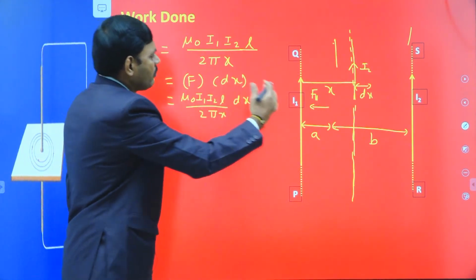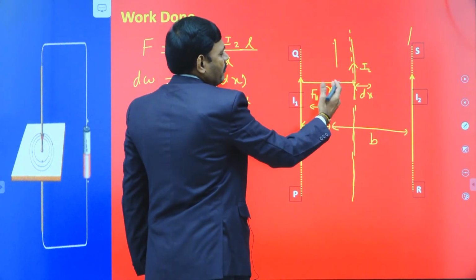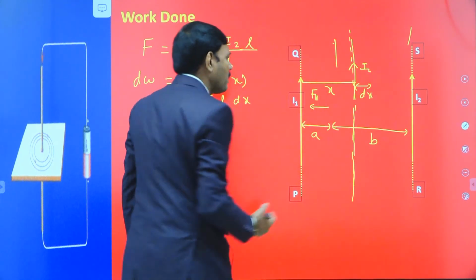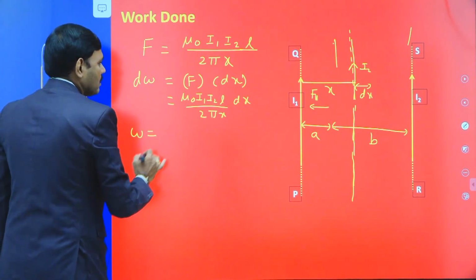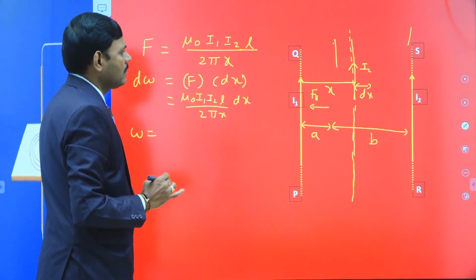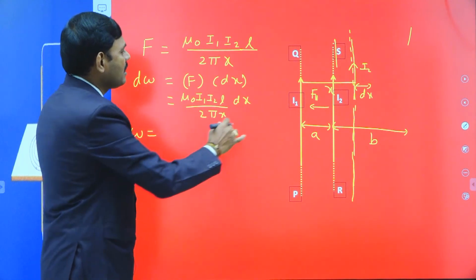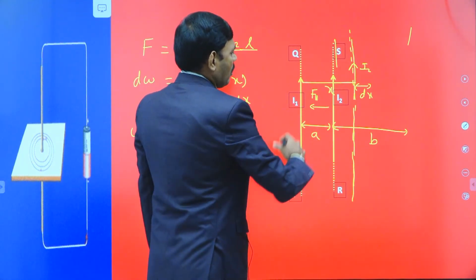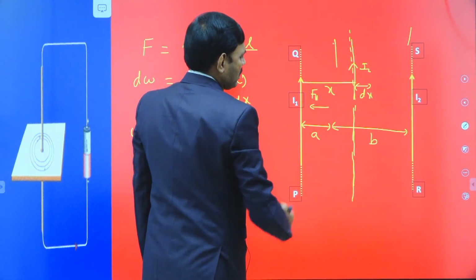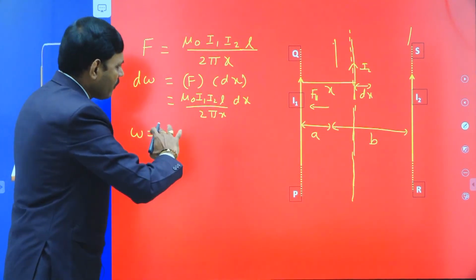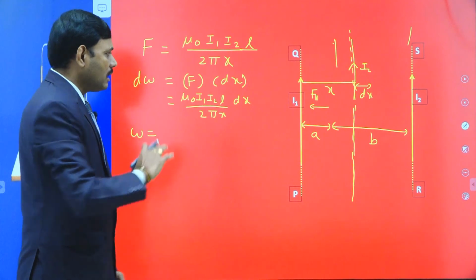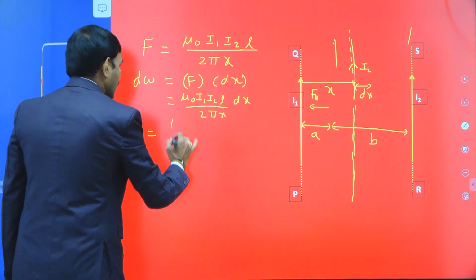Then the total work done in displacing the wire from x equal to A to A plus B is calculated using integration. See the animation, students: initially the wire is at position A, now the wire displaces by B so that its position changes to A plus B. For this total displacement, the work is calculated by the integral of F dx.